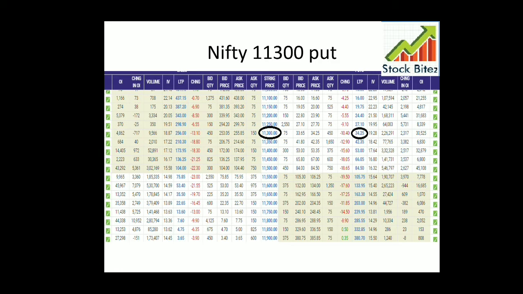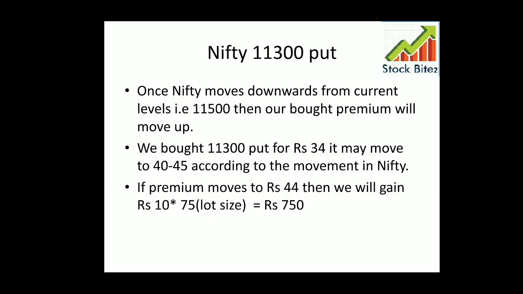Assume that Nifty falls towards 11,400 the next day, then the premium may rise by 10 or 15 rupees according to demand and supply on that day. Assume it goes to 44 rupees and we book profit by selling at 44 rupees. The 10 rupees difference into lot size, that is 10 into 75, would be 750 rupees, which will be our profit.